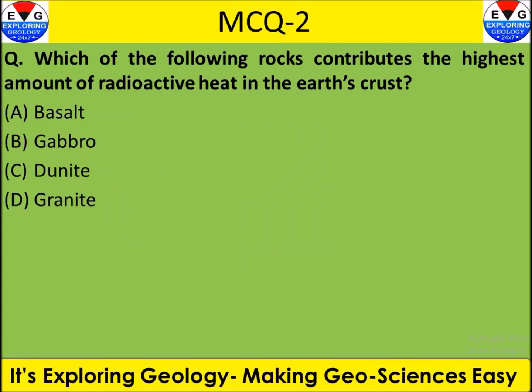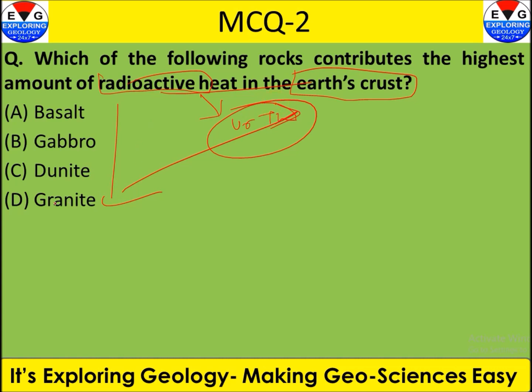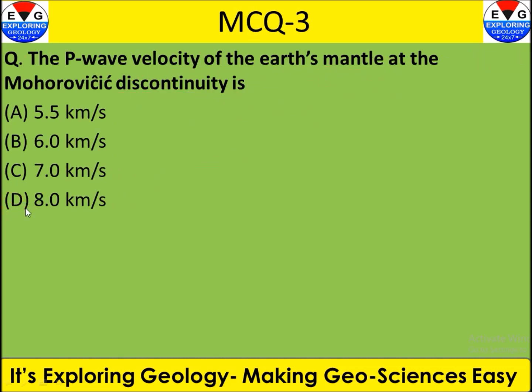Okay, let's move forward. This is the second question. Which of the following rocks contributes the highest amount of radioactive heat in the earth crust? Here there are 2 concepts to focus on. First one is the crust of the earth, and second one is radioactive heat. Radioactive heat is generated by radioactive elements like uranium and thorium. Out of these 4 options, granite is dominant in these radioactive elements, and again granite is dominant in the earth crust. So the right answer here is option D.